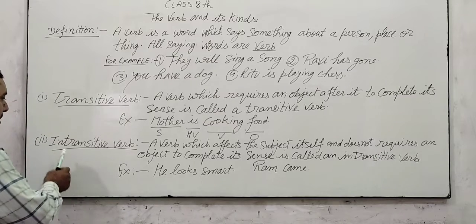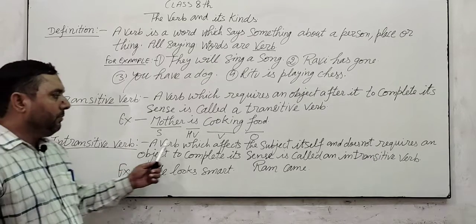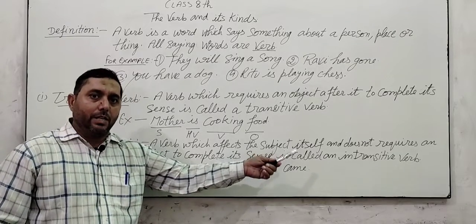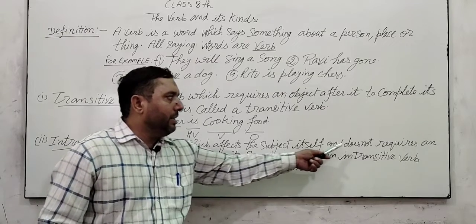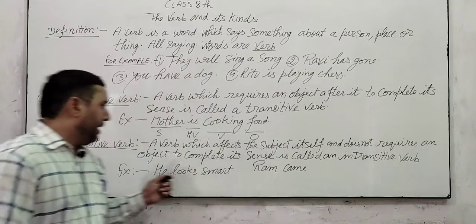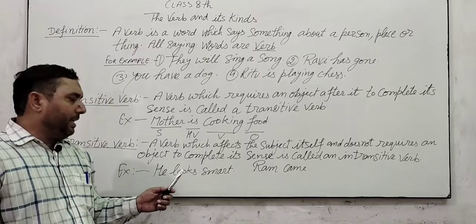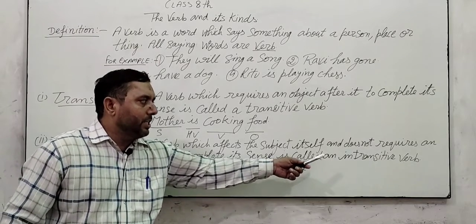Next, second, intransitive verb: a verb which affects the subject itself. Here, the verb affects the subject itself and does not require an object. There is no need of an object to complete its sense. It is called an intransitive verb.